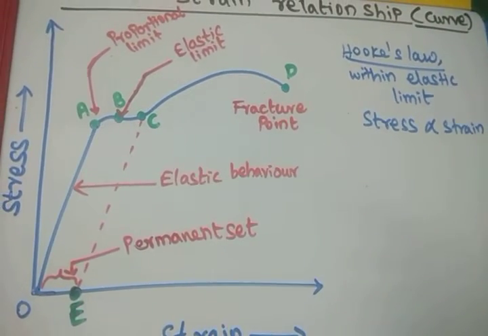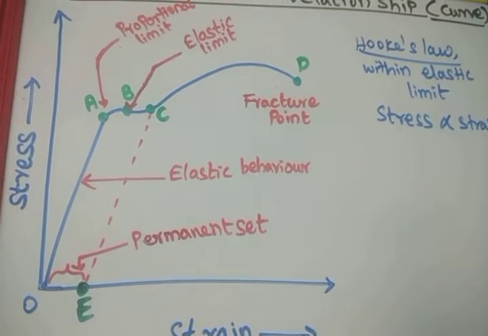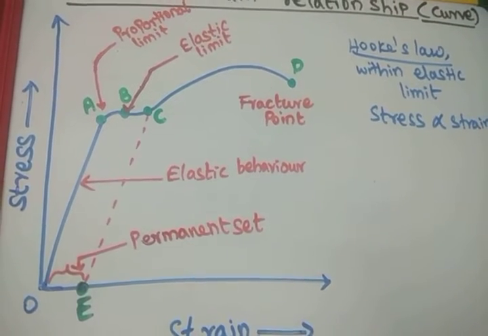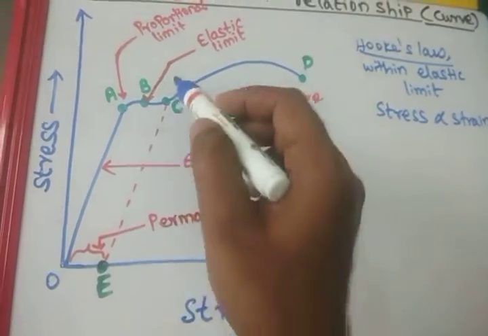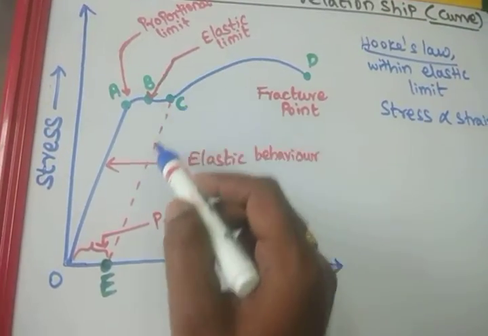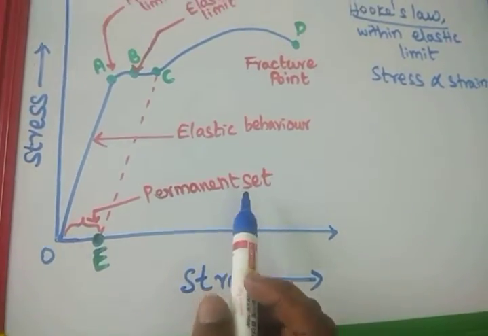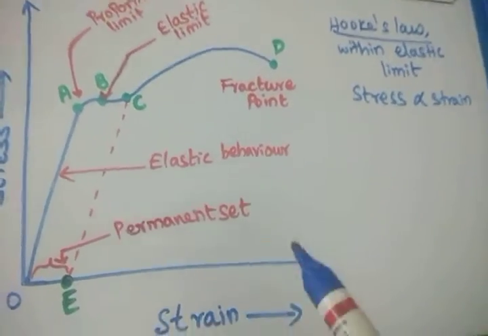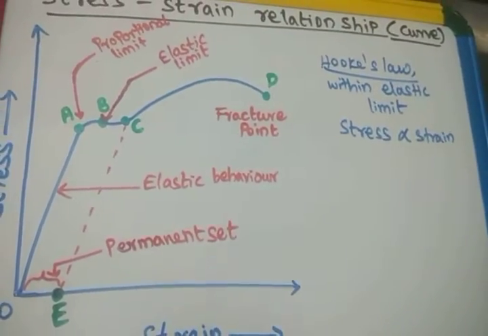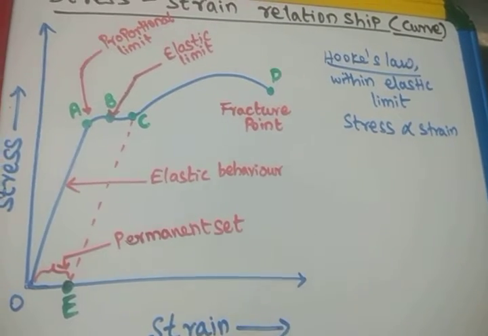With a further increase in the force, what will happen? Its elastic property is going to decrease, and at a particular point the elastic property is destroyed. That particular point is called C. If you extend this, this is the permanent set of the body. That means the rubber band attains a new shape. Initially the rubber band size is smaller. Further we are applying the force.